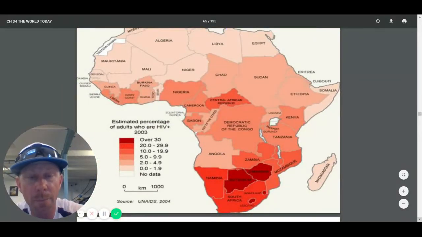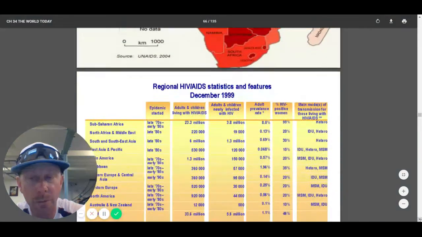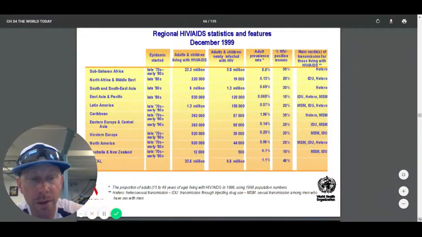So this shows an African map showing you where HIV and AIDS is really, really concentrated in Africa. So they've got a huge problem in Africa. Another chart showing you AIDS in Africa.